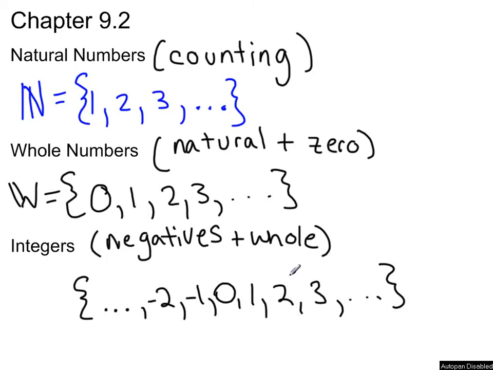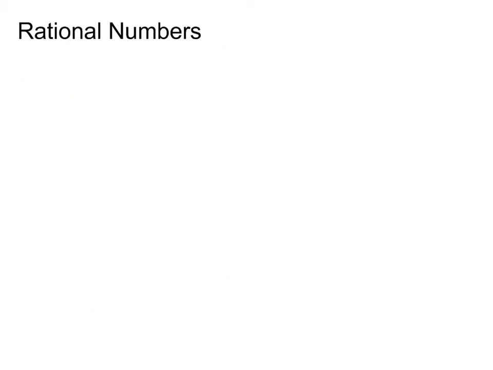So the ellipsis on the right side, we know what that means because we just saw it twice. After 3, we continue on to 4, we continue on to 5, and so forth. On the other side, what I have the ellipsis there for is, notice we went -1, -2, the next one will be -3, -4, and those are the set of our integers. And now you might think we'd use an I to represent it, but we don't. For some reason, we like to have a Z to represent the integers. So those are our 3 main sets of numbers that we work with, the integers being the primary one we like. There is also a bigger set in which we have the rational numbers.